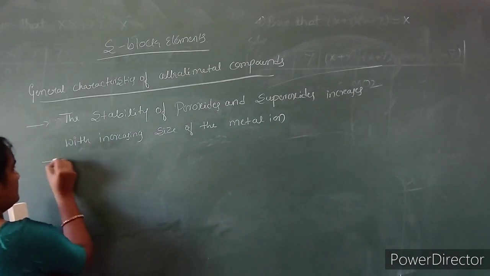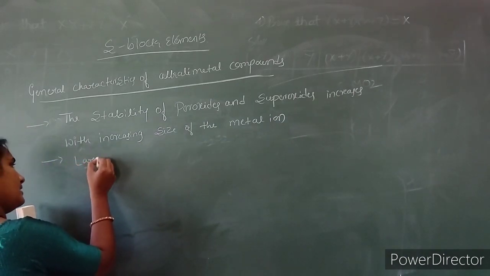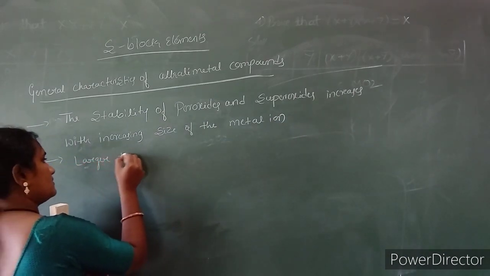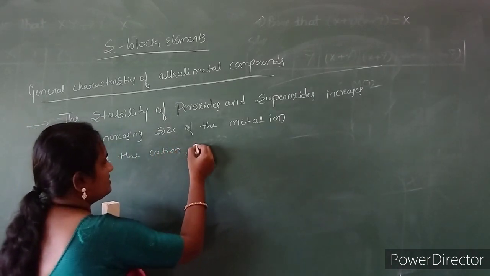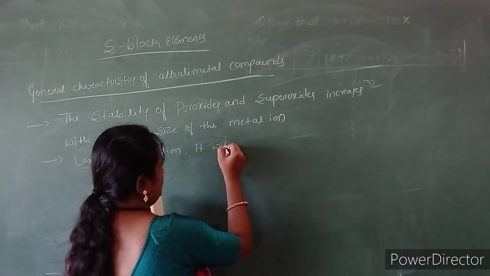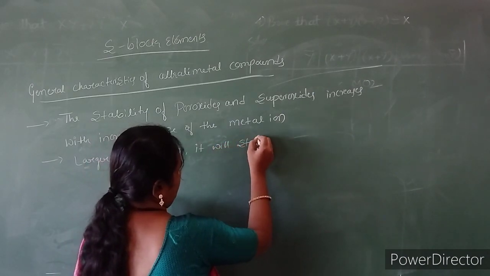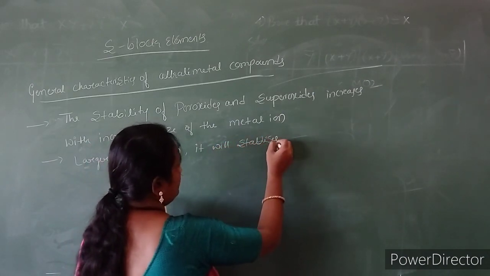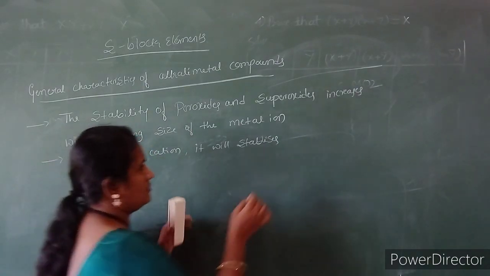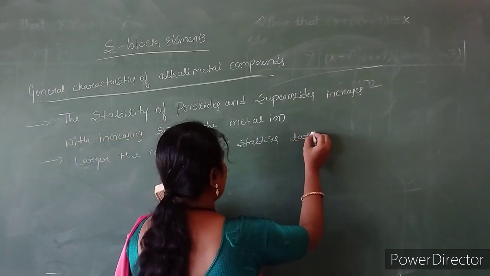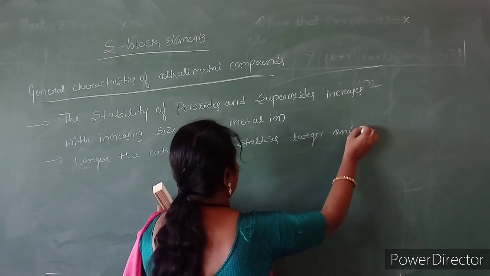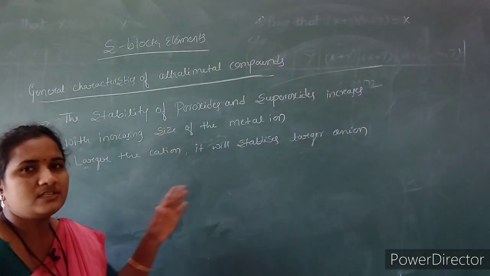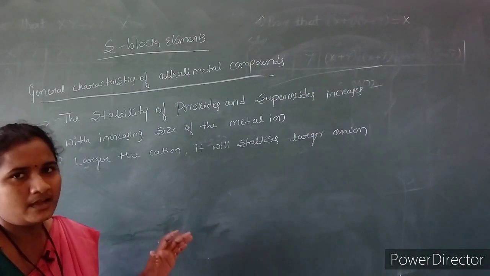That means the larger the cation, the more it stabilizes the larger anion, so it is directly proportional. If the cation is smaller, it stabilizes a smaller anion.